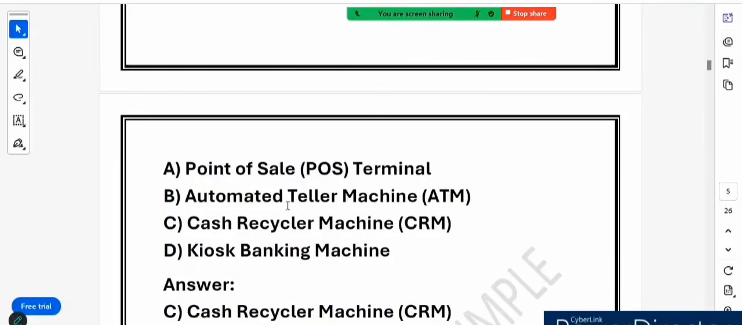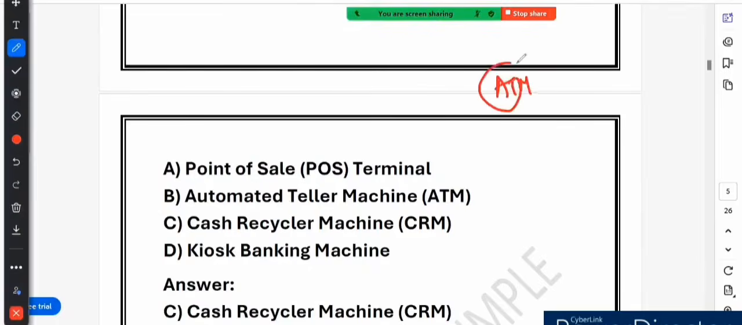So why are CRMs important? The first thing is that it reduces ATM refill. This is a super important factor. That means banks don't have to frequently refill cash because the machine recycles deposited money. It offers convenience, as you don't need to visit a bank branch for deposit. You can deposit cash directly in a CRM anytime.